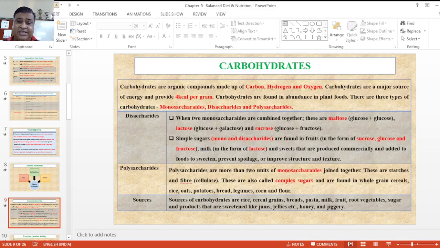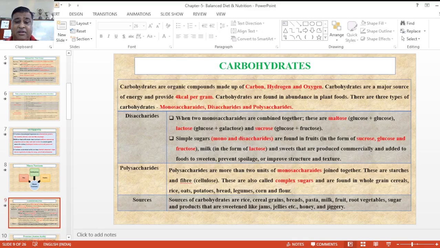Now first is disaccharides. Disaccharides are formed when monosaccharides are combined together, and that is called maltose, a combination of glucose and glucose; lactose, a combination of glucose plus galactose; and another example is sucrose, a combination of glucose and fructose. It is a mixture of 2 types of monosaccharides, meaning you combine two monosaccharides and a disaccharide is formed. And the simple types of sugar, mono plus disaccharides, are found in fruits, and the sources are glucose and fructose.